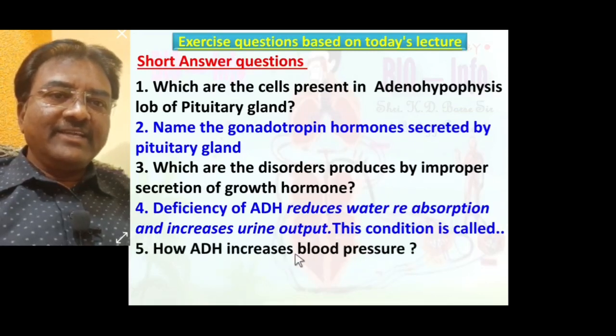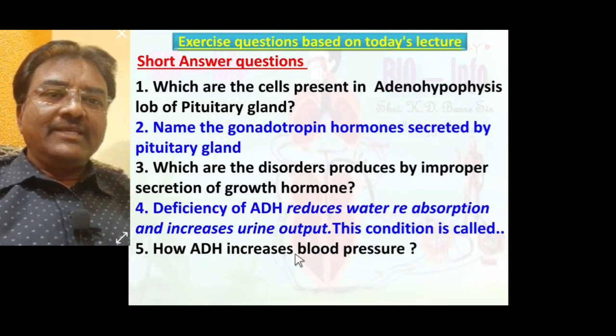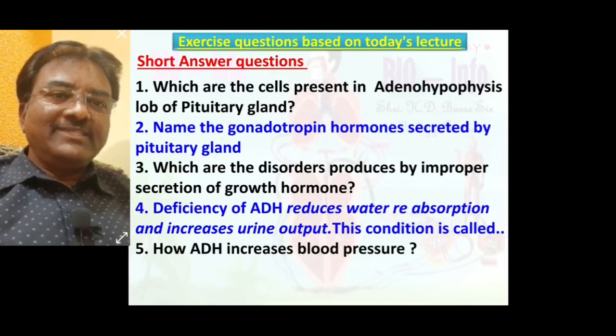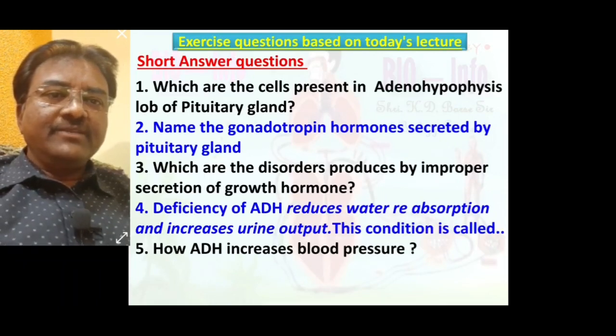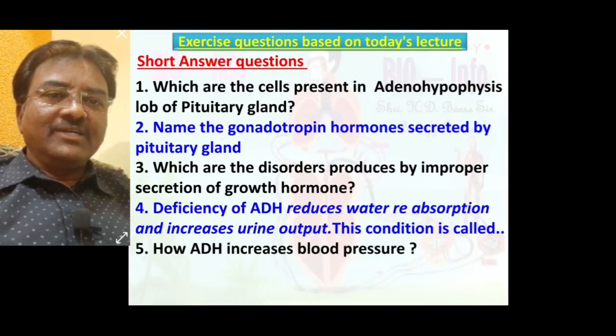How does ADH increase blood pressure? ADH is a hormone also called vasopressin, it acts on blood pressure when blood pressure decreases. With the action of ADH or vasopressin on blood pressure, the blood vessels become constricted. So blood vessels constrict, blood pressure increases, and due to increased blood pressure, the ADH role is completed.